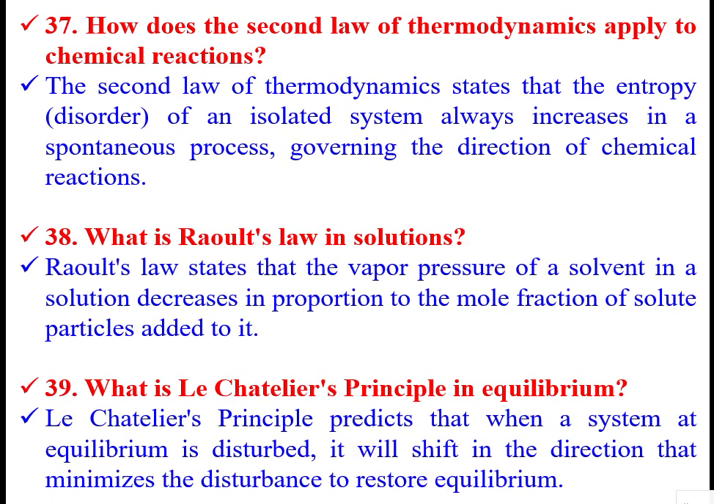Next step. The second law of thermodynamics applies in terms of chemical reactions. This is another statement of the second law: the entropy, the extent of disorderliness of an isolated system, always increases in a spontaneous process, governing the direction of the chemical reaction. Spontaneous process means without any stimulation. If the heat of reaction is negative, then it's a spontaneous process. If the heat of reaction is positive, that means we need to add some energy, so it's a non-spontaneous reaction.